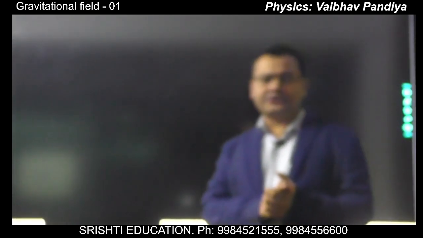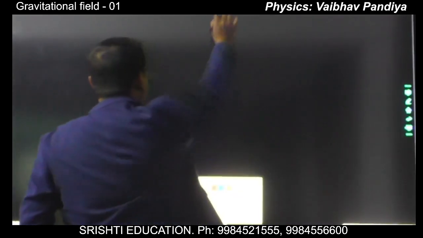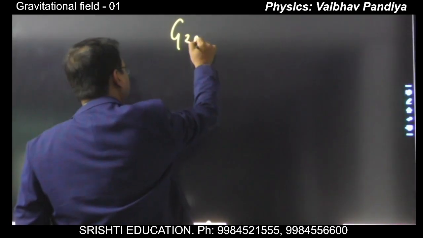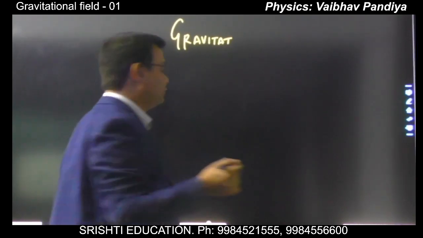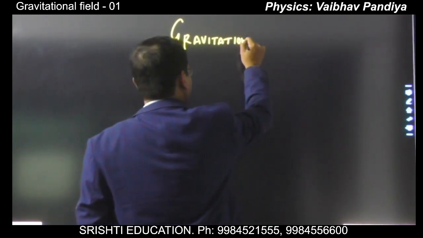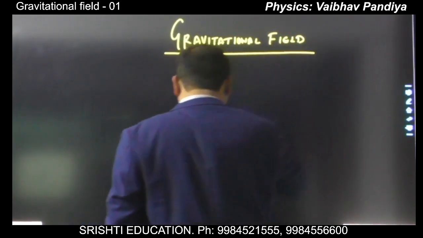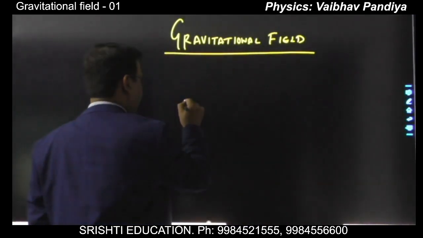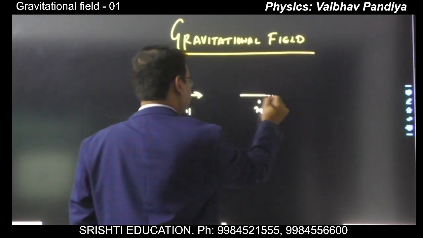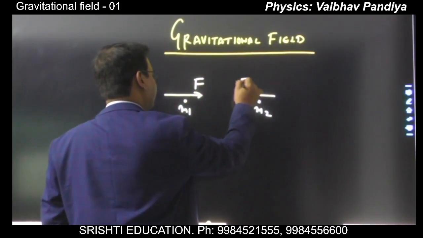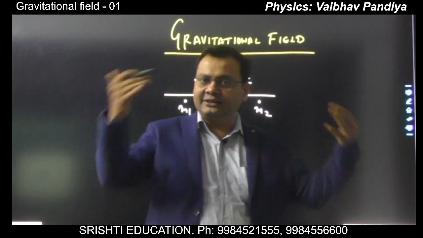In the present lecture, we are starting with the concept of gravitational field. Now, we have seen in Newton's law of gravitation, two particles attract each other with a force which is known as gravitational force. Suppose we have two particles, m1 and m2. They are exerting a force on each other which is called the gravitational force.